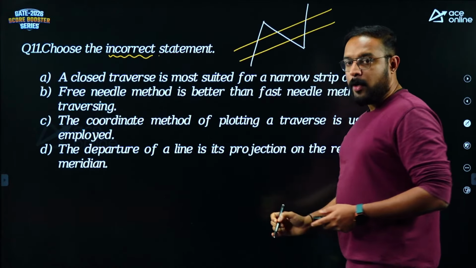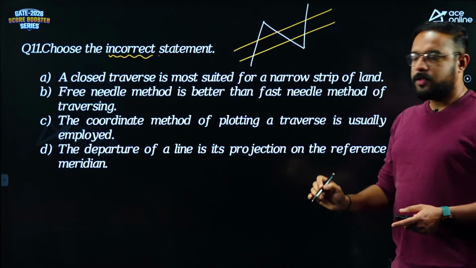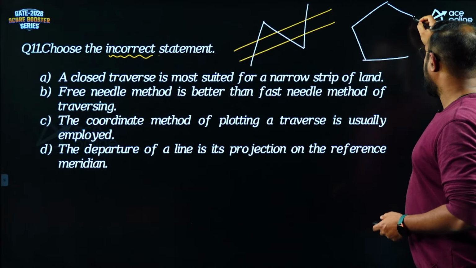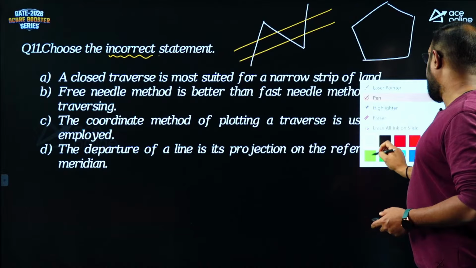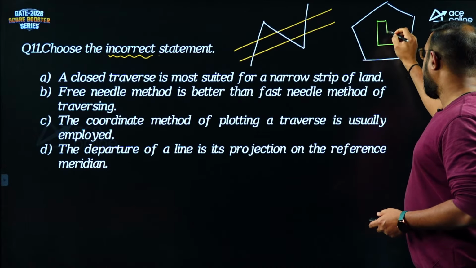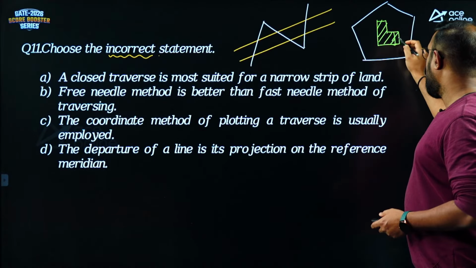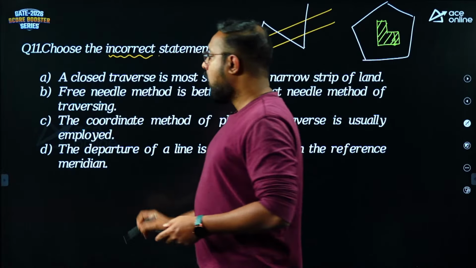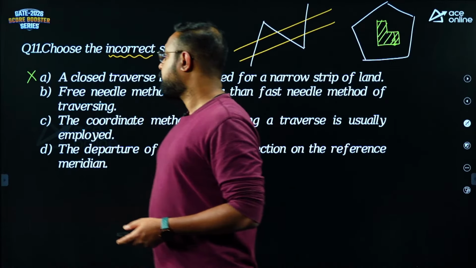An open traverse, guys. Closed traverse is best suited for smaller extent of areas. For example, you want to find the area of a building, right? You want to find area of a pond or a lake. For smaller extent of area, you go for this closed traverse. For narrow strip of lands, you have to go for an open traverse. So that statement is wrong.